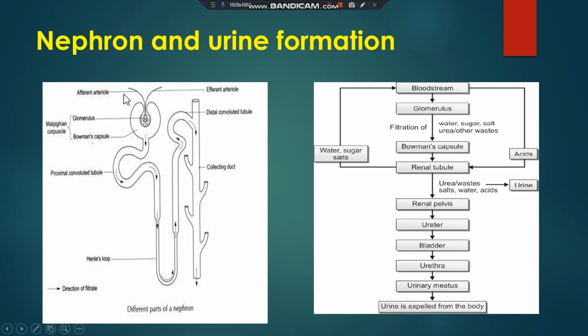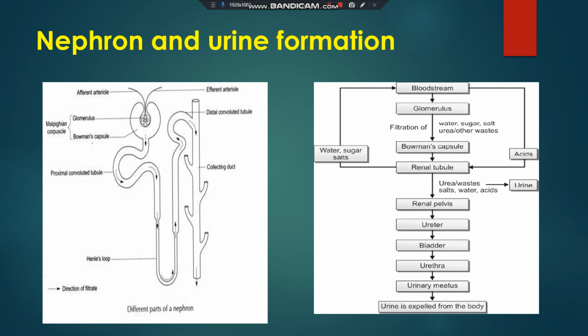Now, how does this filtration take place and how is urine formed? First, the arteries bring blood to the nephron. You can see the artery divided into arterioles. They bring the blood to Bowman's capsule, making the glomerulus, the cluster of blood vessels. Here, due to the pressure, filtration takes place.